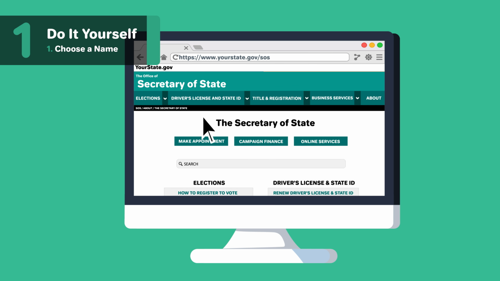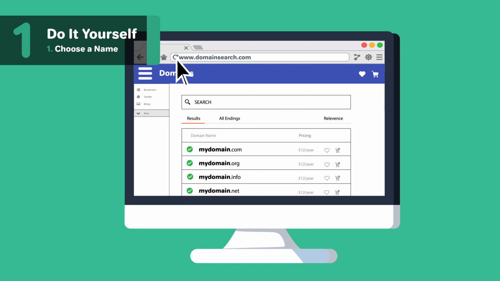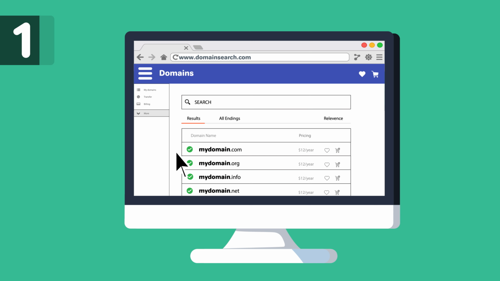After doing an Iowa name search, you'll want to do a domain search to see if your name is available as a URL. Even if you don't plan on making a website today, you may want to secure the URL so someone else doesn't take it.